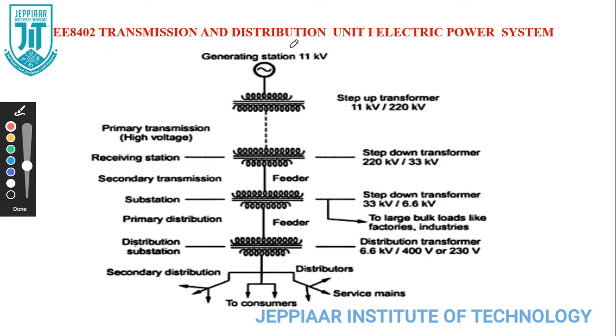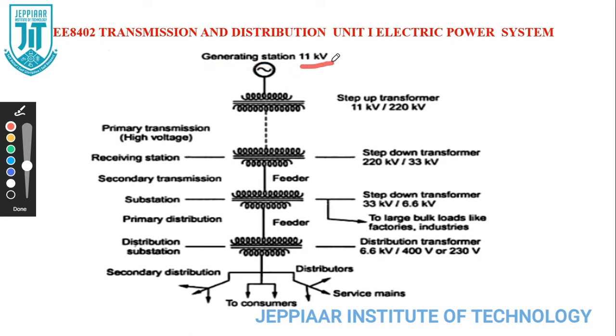It may be thermal, hydro, nuclear, whatever it is. Here we are generating the power at the level of 11 kV. That is shown here as the generating station, where we are generating the power.